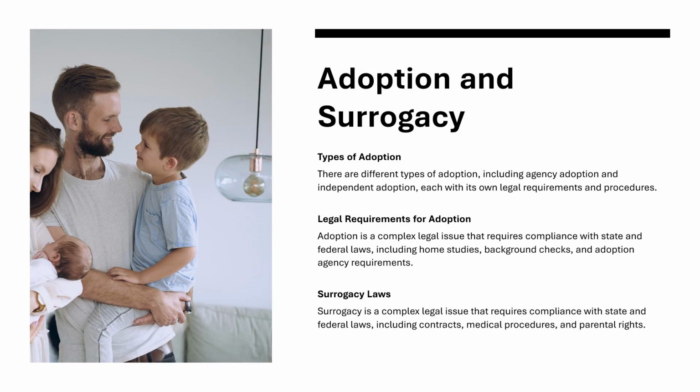Adoption and surrogacy. Types of adoption. There are different types of adoption, including agency adoption and independent adoption, each with its own legal requirements and procedures. Legal requirements for adoption. Adoption is a complex legal issue that requires compliance with state and federal laws, including home studies, background checks, and adoption agency requirements.